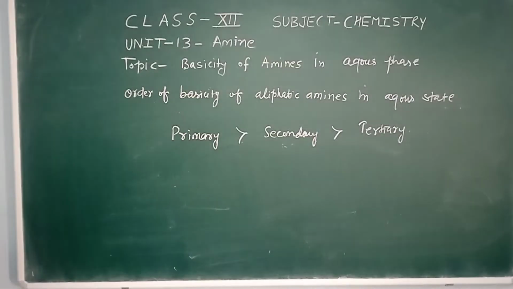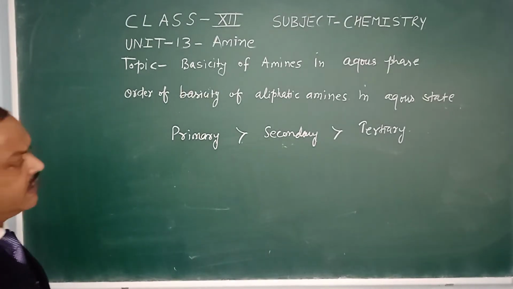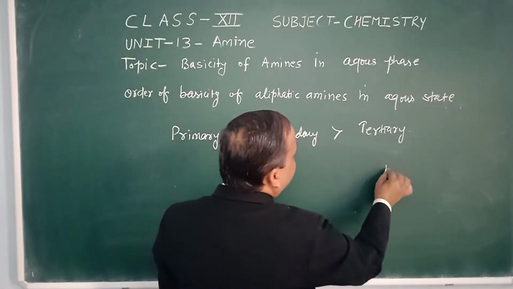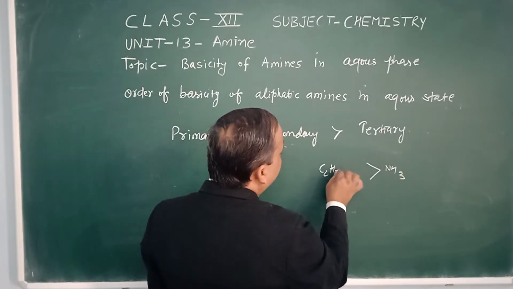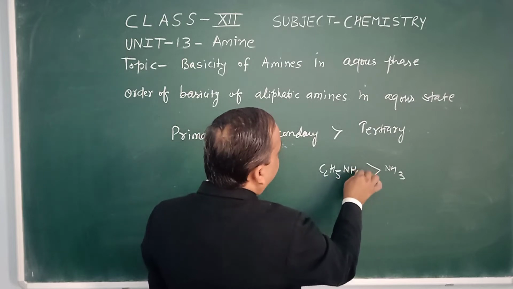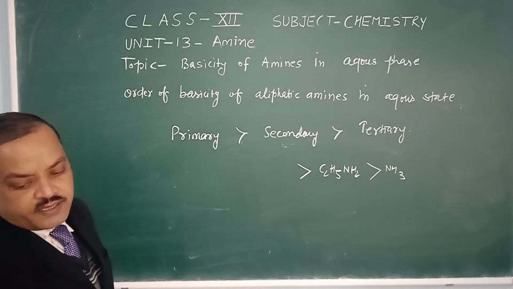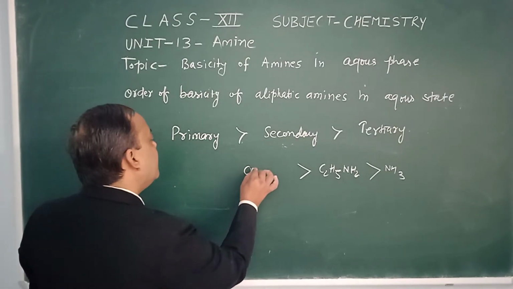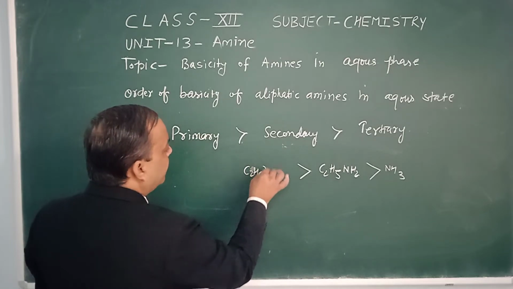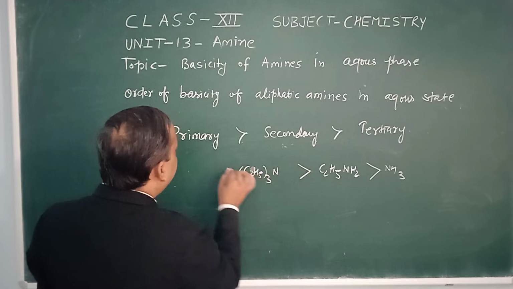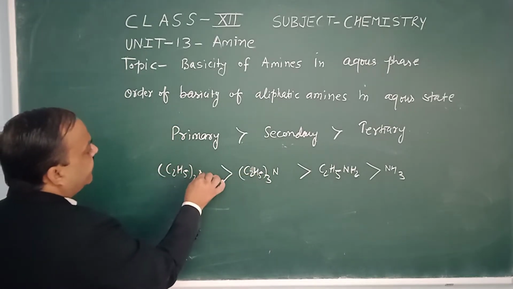Now, in different examples we have different orders. If we compare the order of basicity where the ethyl group is present: C2H5NH2, which is the 1 degree amine, then we have two examples, (C2H5)3N and (C2H5)2NH.